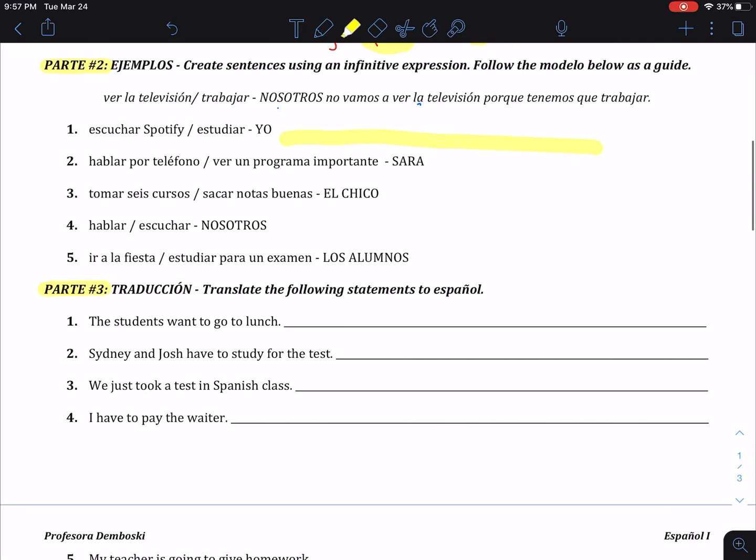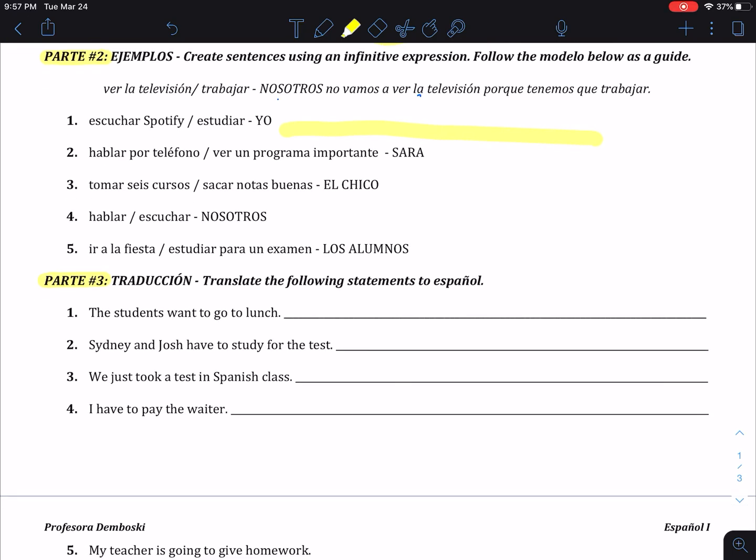The third part, you're going to translate these statements to español. Please do not use a translator. They are very simple words and expressions. You just need to practice using the formula. So you will not learn anything if you do a straight translator. Just translate as you go, like I did up at the top. The students, los alumnos, want. Okay, so keep following. Remember that the word to, when it's with a verb, is going to be the infinitive. To, when it's followed by a noun, when it's a preposition, is a. So be very careful when you're using those.